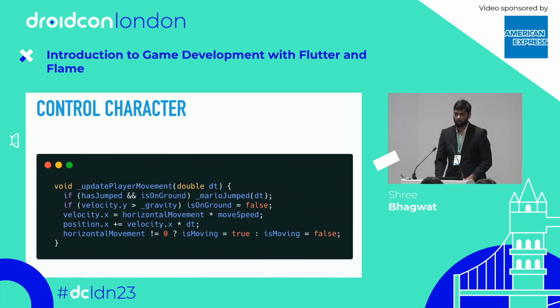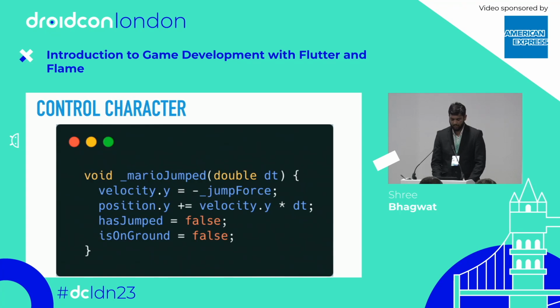So this is just a normal function which will help. And there is this function which is called update player movement. So if has jumped and is on ground is true, then the Mario jump function will be called. Velocity.y, gravity, just simple mathematics functions that you can play along with and decide how Mario should jump or move around. It's up to you how it works. And this is how the jump function I've created.